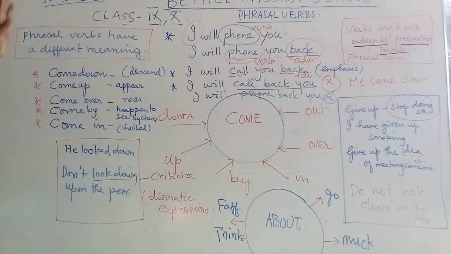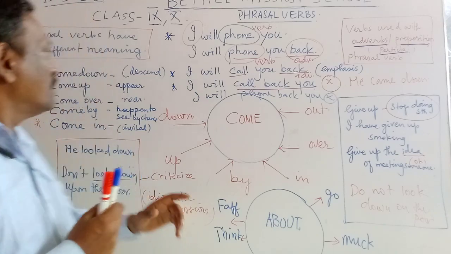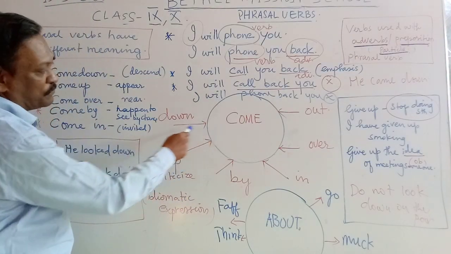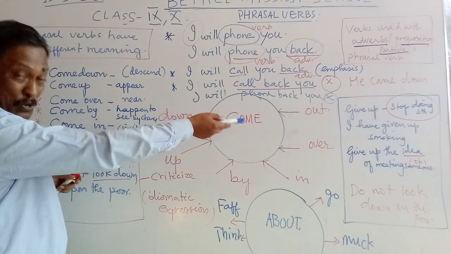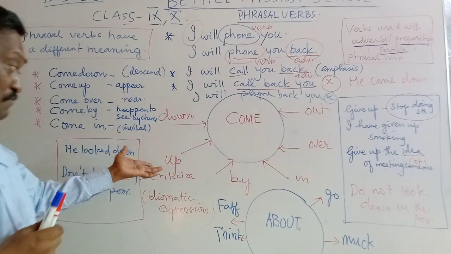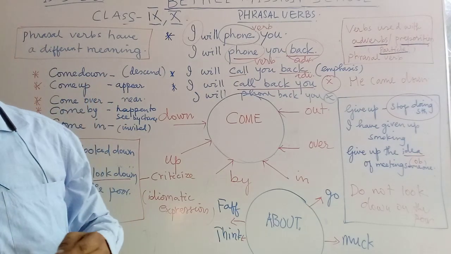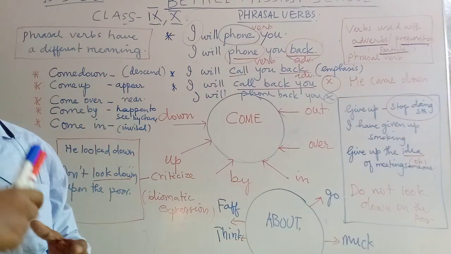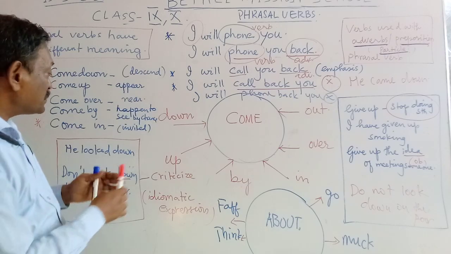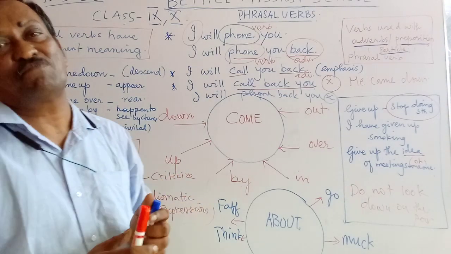So as I have written here, phrasal verbs have a different meaning altogether. For example, you see, come down, look down, come up. What is the meaning of come up? Now when I say the government is coming up with a new scheme to help the corona affected victims. Coming up. What is the meaning of coming up? It is going to introduce something.